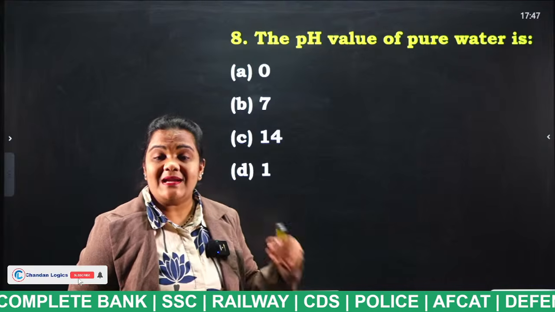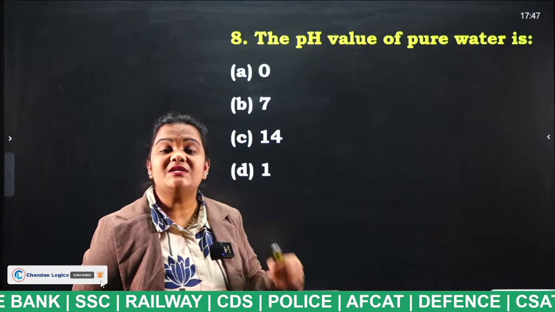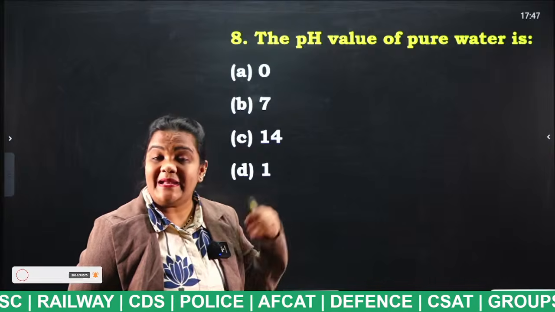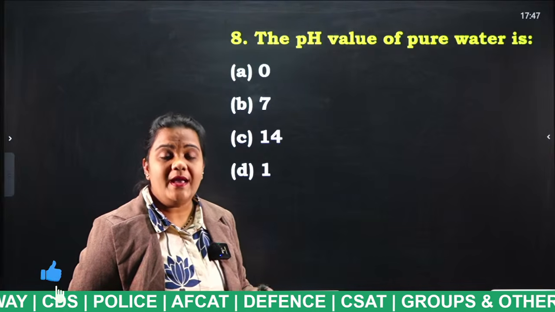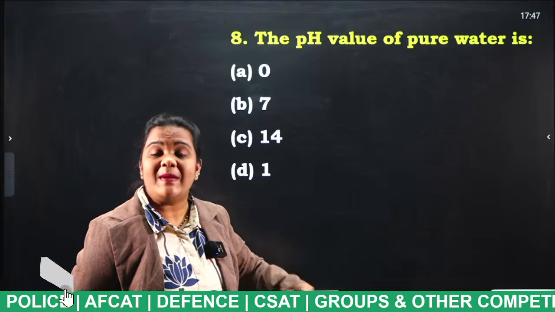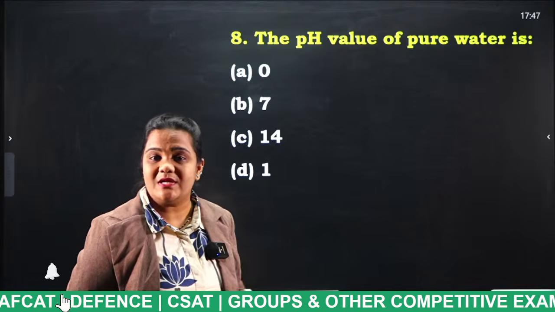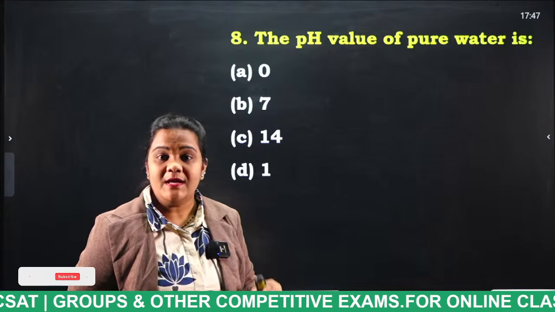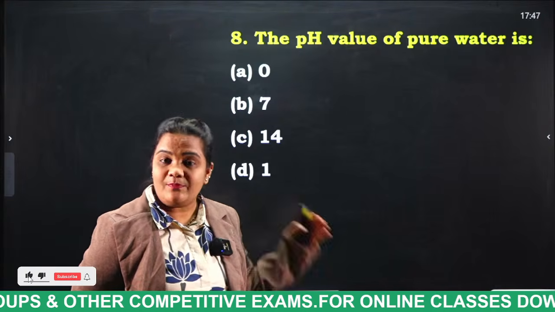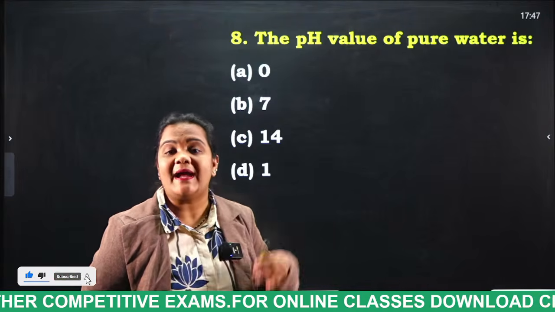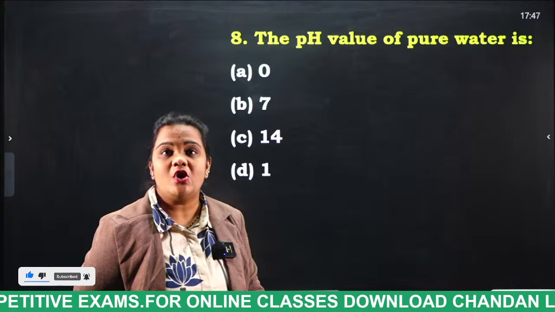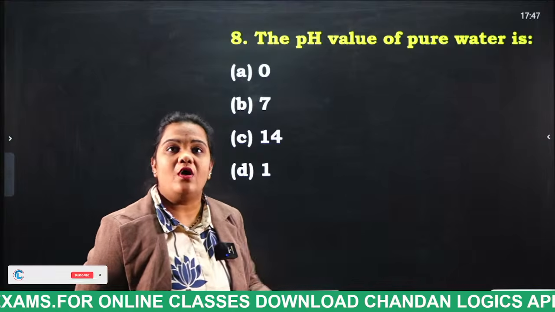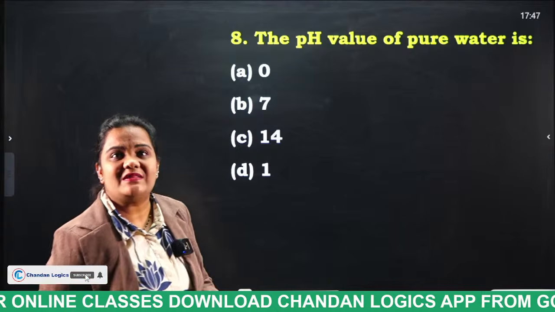So, in my classes, we discuss each and everything many times. If we discuss a thing many times, what happens, students? It will be stored in our brain permanently. So, to bring you to that position, I am repeating everything again and again. Make sure you are understanding very well. So, what is the answer for this question, students?